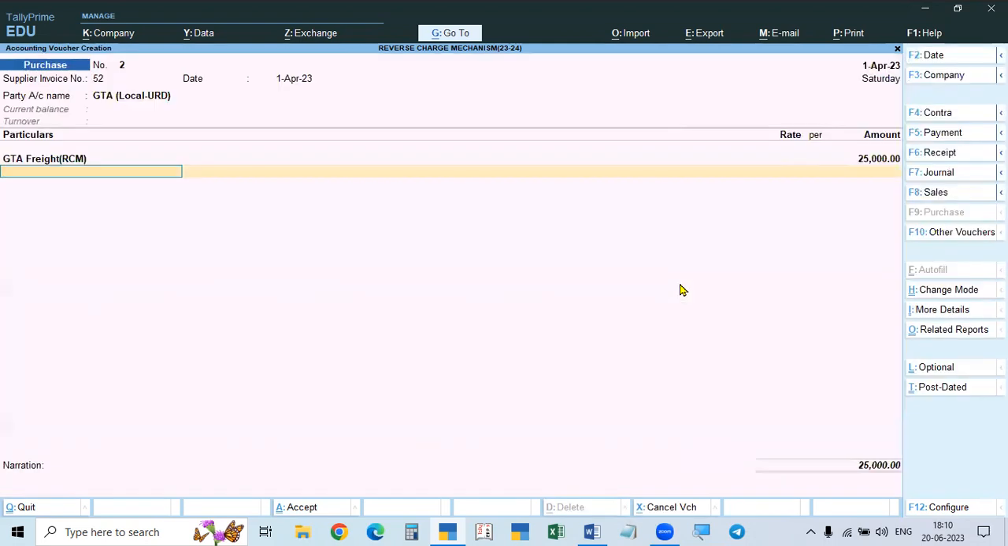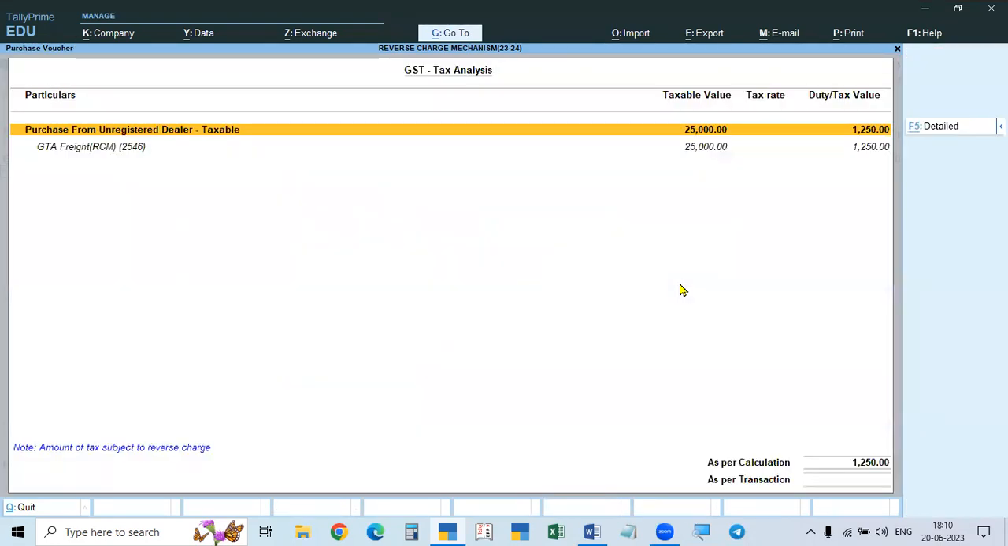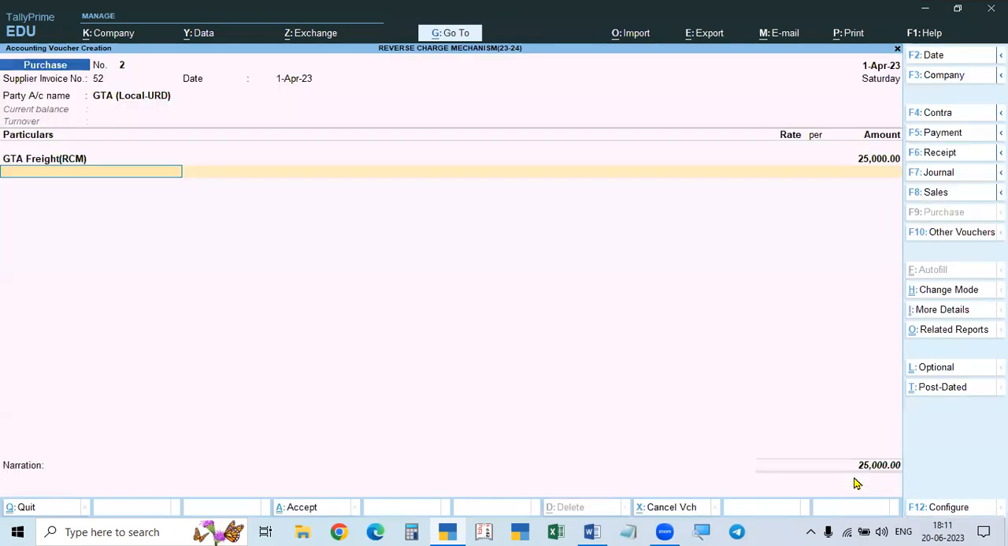So here also, tax is not shown. So go to tax analysis, Alt A and Alt F1. See, for the local purchase from unregistered dealer, taxable. For this also, it is showing the tax. So, amount of tax subject to reverse charge. And here as per calculation the amount is there, but as per transaction in the voucher there is no tax. So we accept this. Okay, like this.